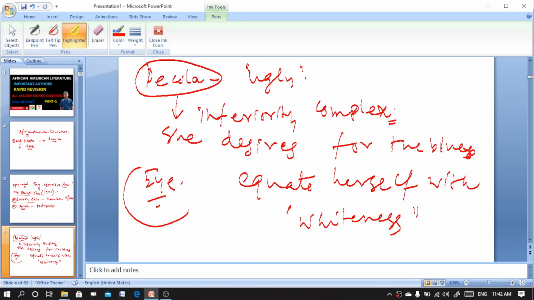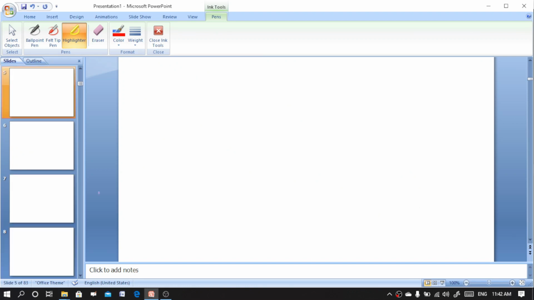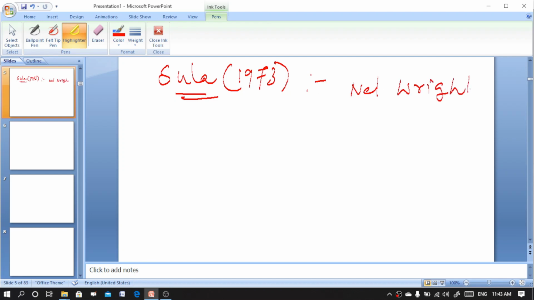Now move to the next major work, that is Sula. Sula is another famous work written by Toni Morrison that was published three years after the first publication. The first work was published in 1970, and this work was published in 1973. The title character is Sula Peace. It is the story of Nel Wright and Sula Peace.